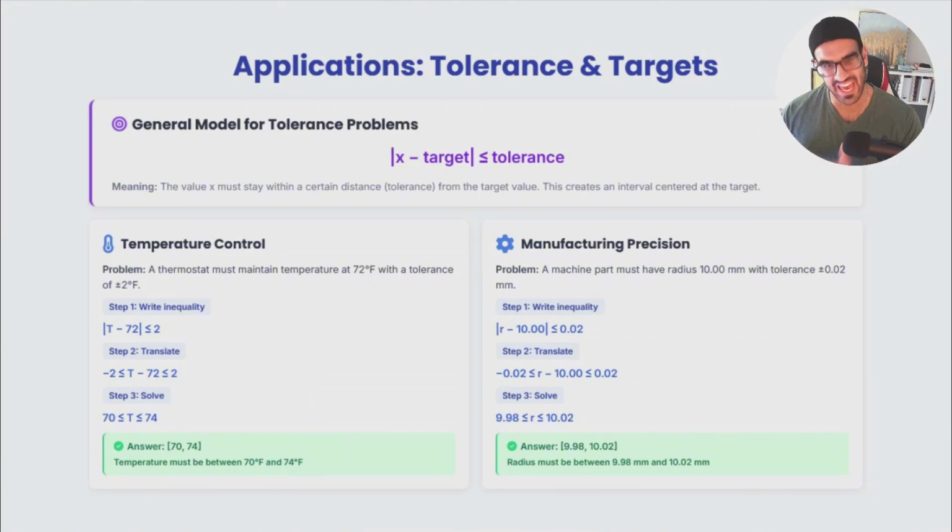You do have some errors. It means that you would say to your thermostat that if you can keep the temperature between 70 and 74, I'm satisfied.